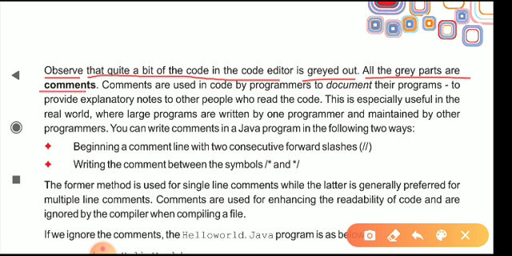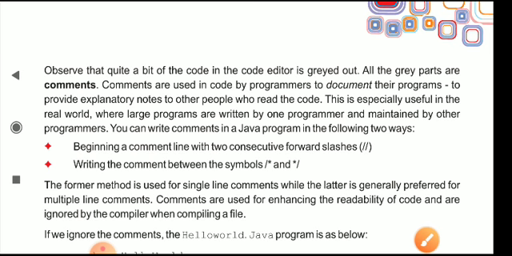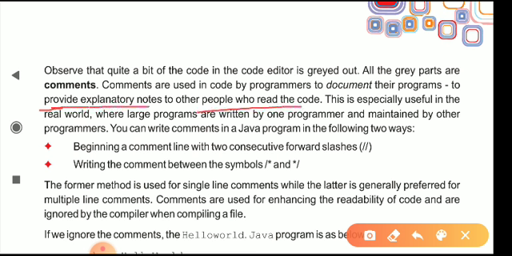As I have already mentioned, comments are used in code by programmers to document their programs and to provide explanatory notes to other people who read the code.